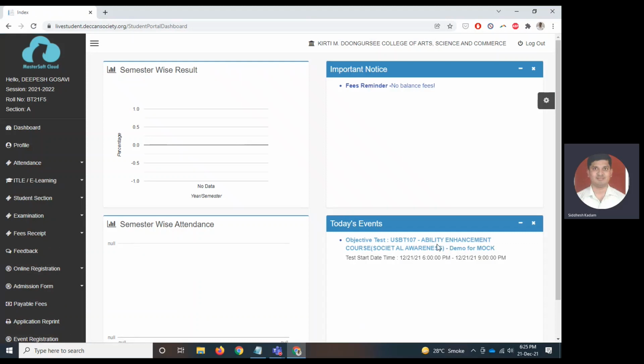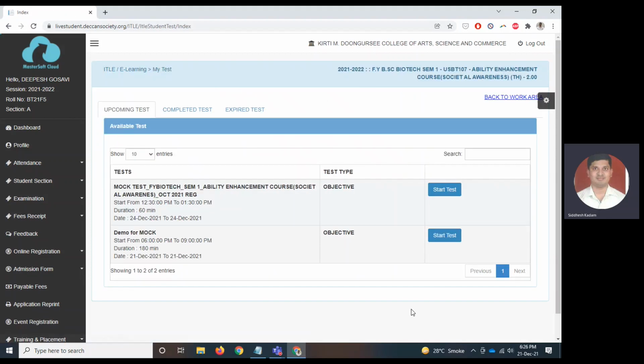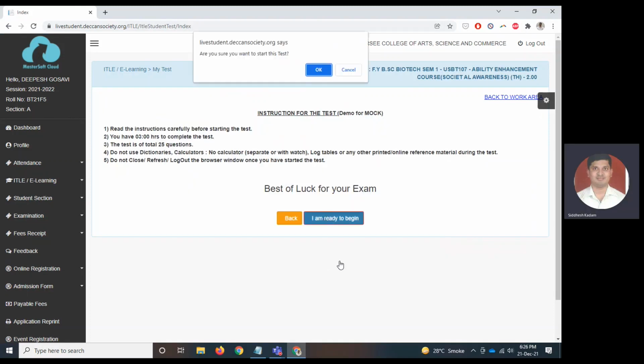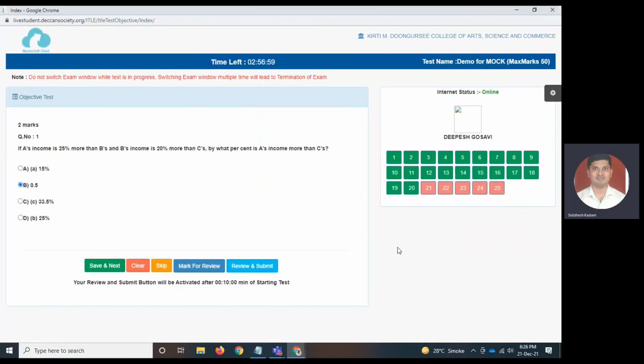Now I will use this. So if you are logging out and logging in again, this is a shortcut key. In the dashboard itself, in today's event, you will be able to see this button. It will directly take you to this particular page. Click on Start Test. I'm ready to begin. Okay. So as you can see, all the 20 questions that I have previously saved are in green color.